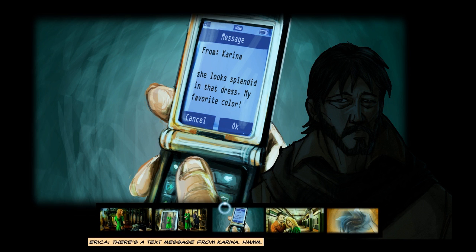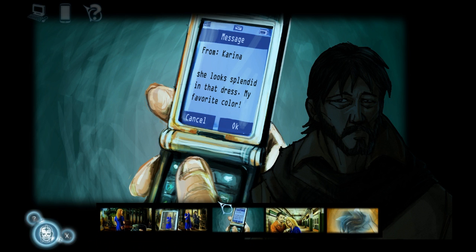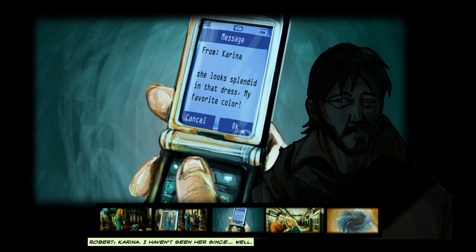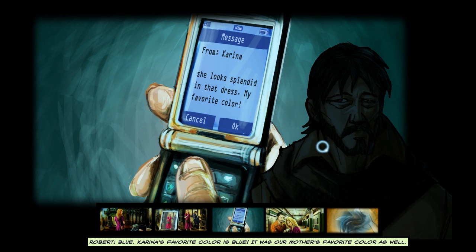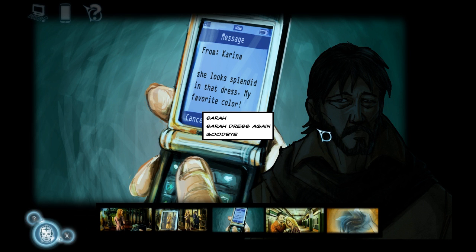There's a text message from Karina. She looks splendid in that dress, my favorite color. Maybe we can figure out what color it was. What's your sister's name? Karina. I haven't seen her since, well... Did she reply to that picture you sent her? Yes. She said she loved the color of the dress because it was her favorite color. What is that? Blue. Karina's favorite color is blue. It was our mother's favorite color as well. So the color was blue.